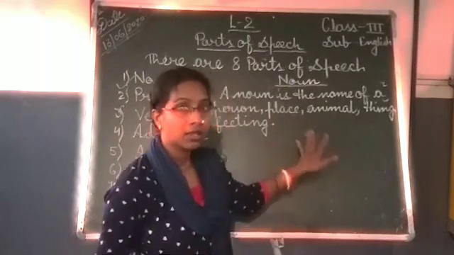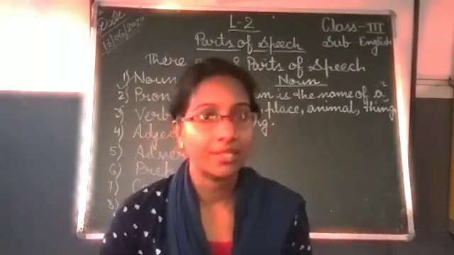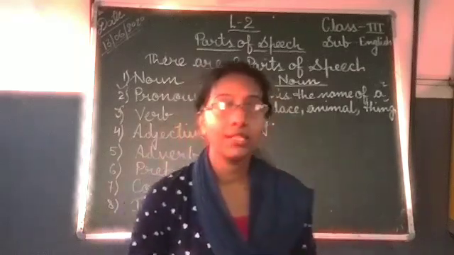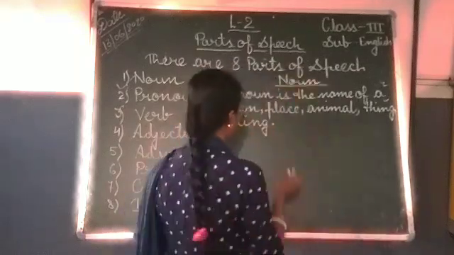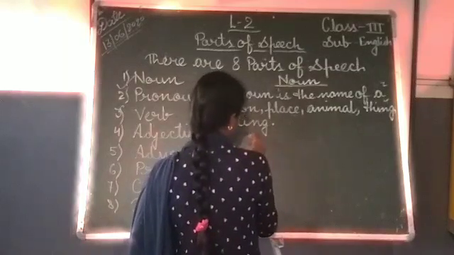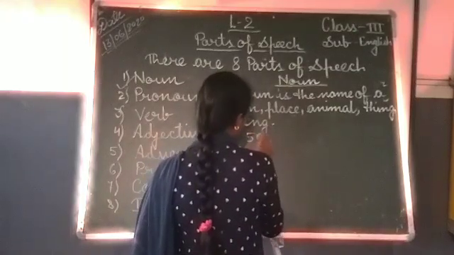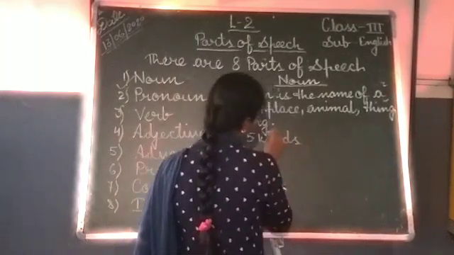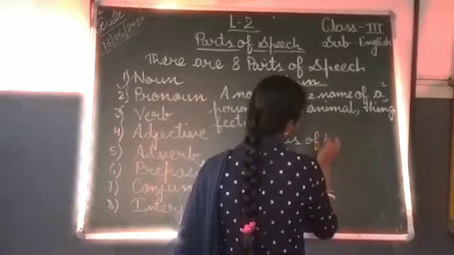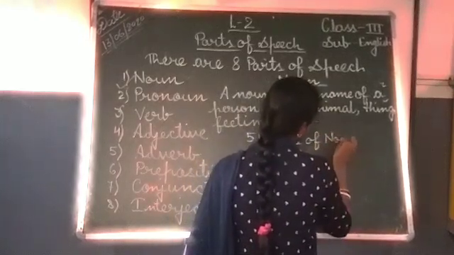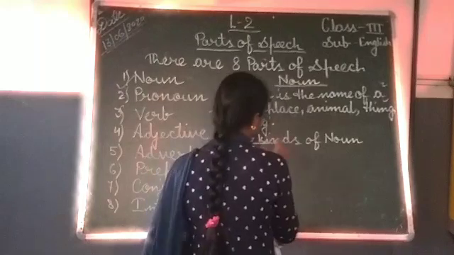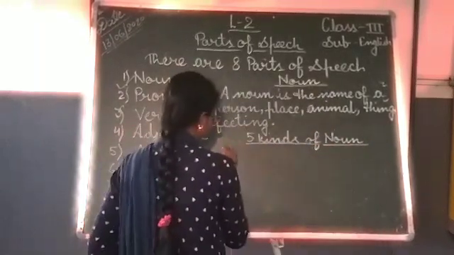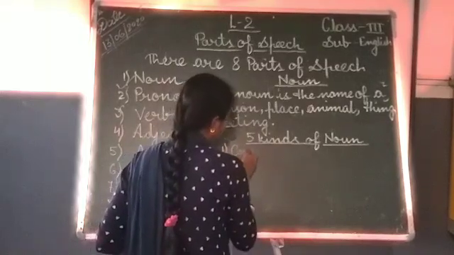According to this, nouns are categorized into 5 categories. According to person, place, animal, they are categorized into five kinds of noun. First, common noun.